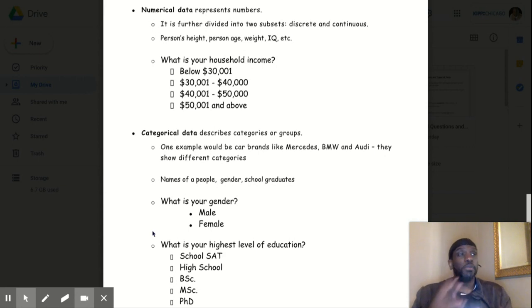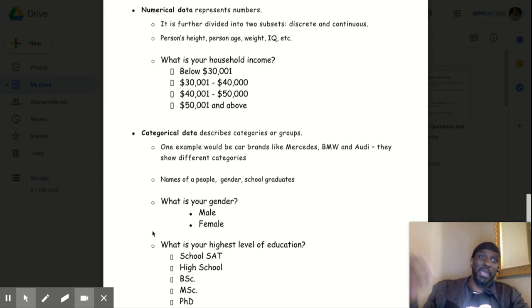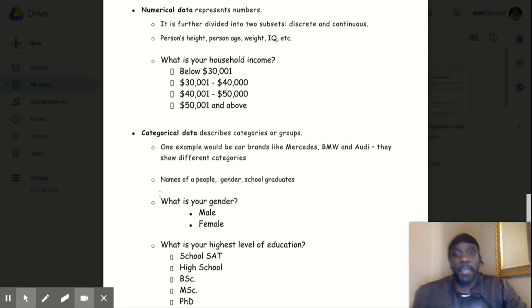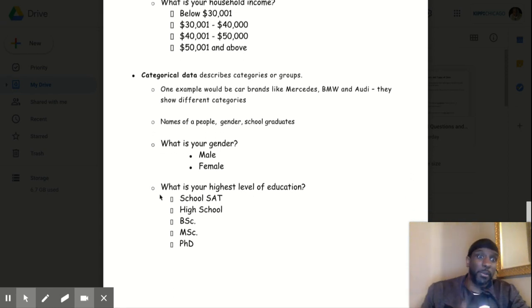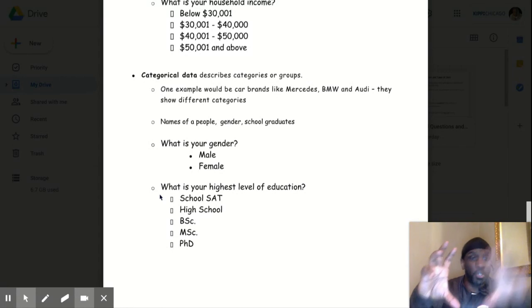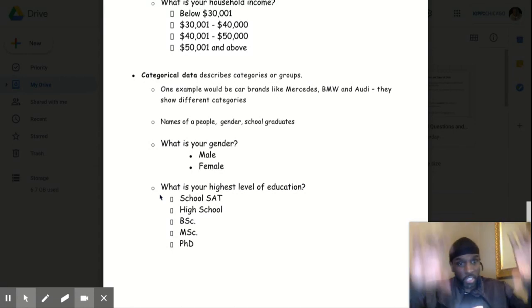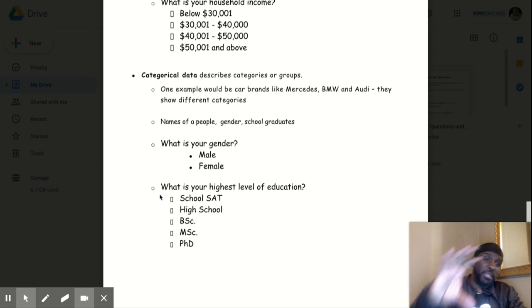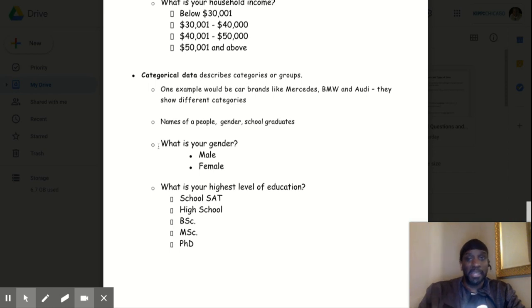That's categorical data because it's a group. Okay, that is not a number. We didn't say how many people have a high school diploma. We did not say how many different people have bachelor degrees. That would be numerical data because we're getting numbers now. Okay, but even if you were to say 9th grade, 10th grade, that is not a number per se, but that is a group or category of the level of education you have. So that would still be considered categorical data in that sense.